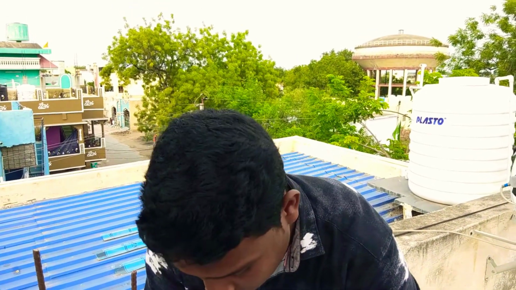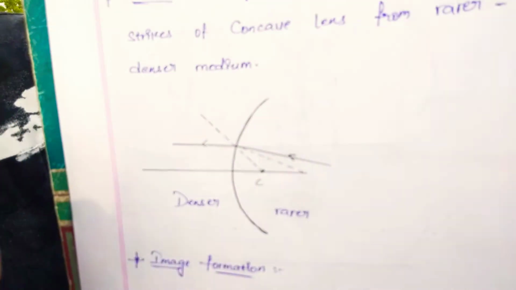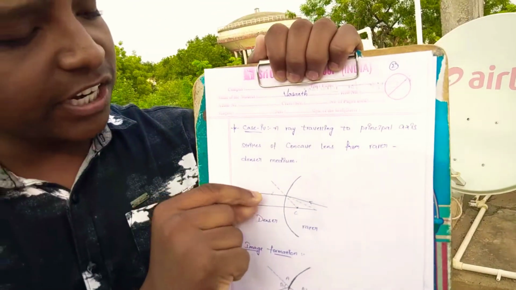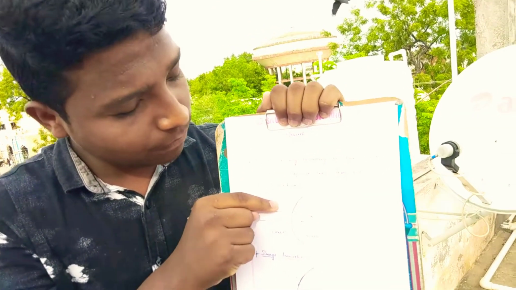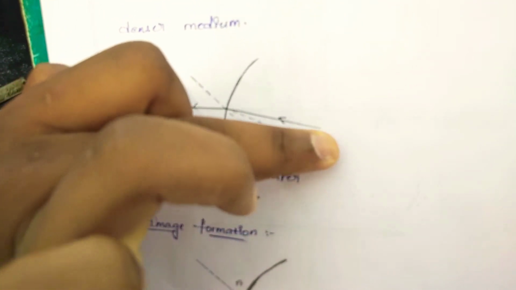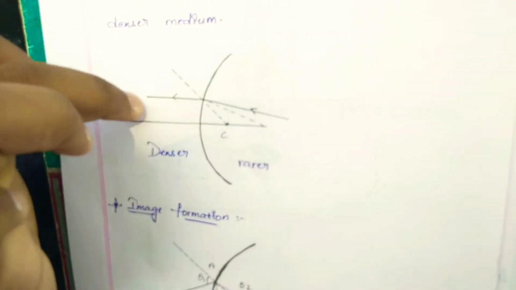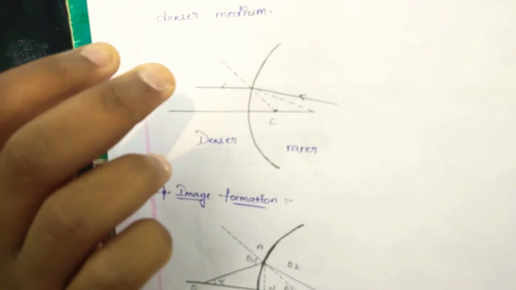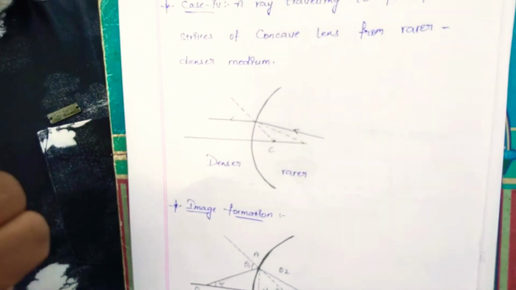This is case 4. Here also a concave lens, but here the light ray is traveling from the denser medium to the rarer medium. Here the normal is between the refracted ray and the incident ray. Are you observing? Here one normal is there between the refracted ray and the incident ray. Here we observe this with the help of the strike on the concave lens.